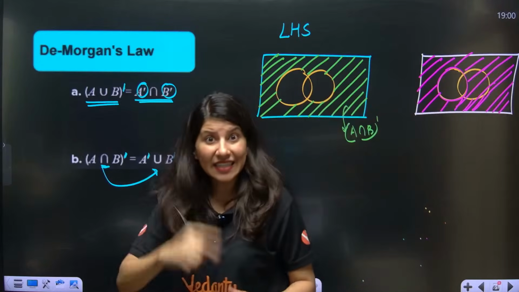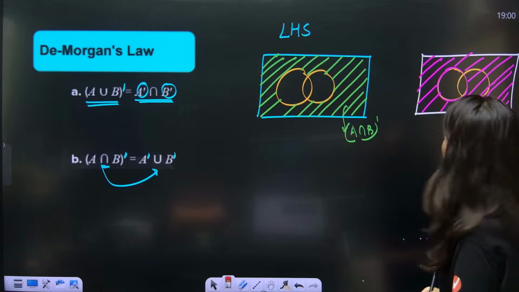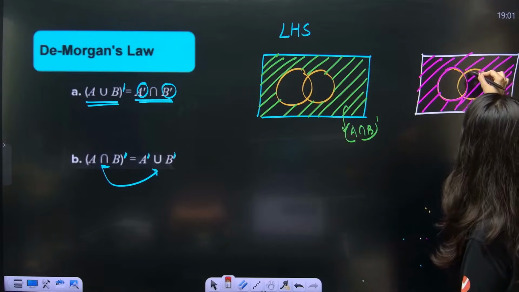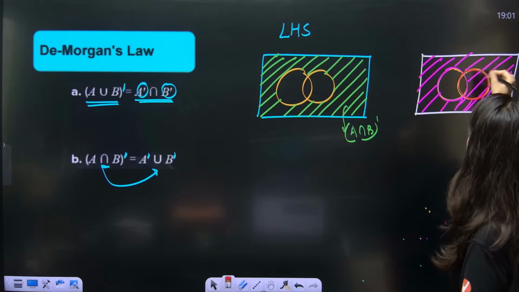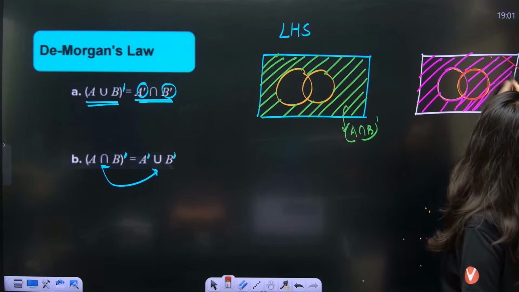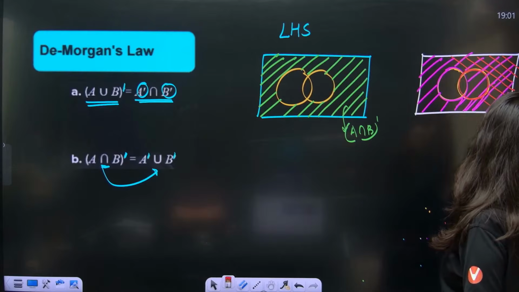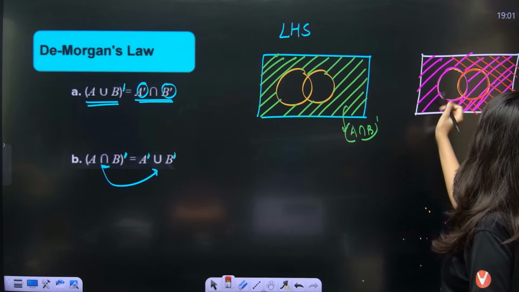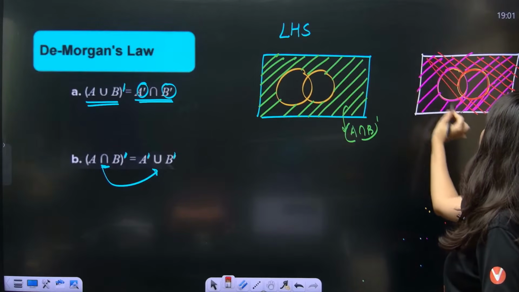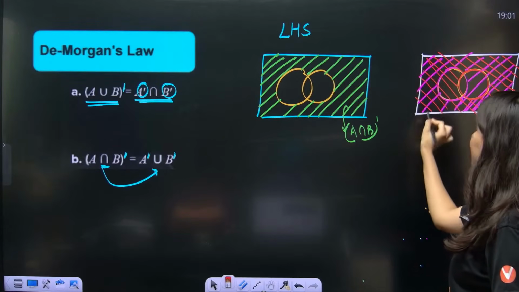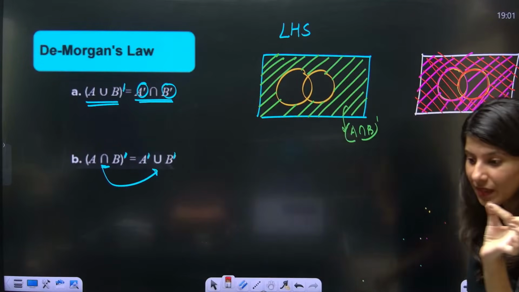A complement intersection B complement. Now B complement, can anybody tell me? B complement will be everything except B. Okay, all right. So A complement, B complement, and in between, can you see the intersection symbol?